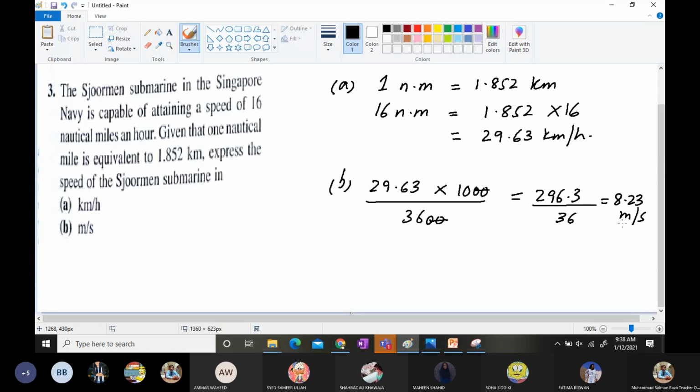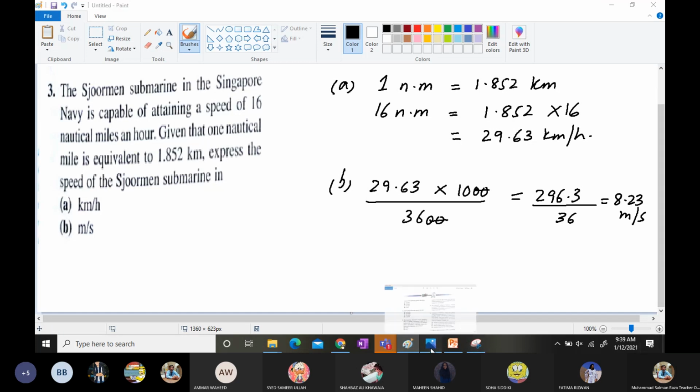It was not mentioned like 16 nautical miles a minute or a second, in which case we would have had to convert it into hours. So we changed nautical miles into kilometer only. Hour was the same. Then we applied the formula of kilometer per hour to meter per second, and we found our answer. Hope you understood it.